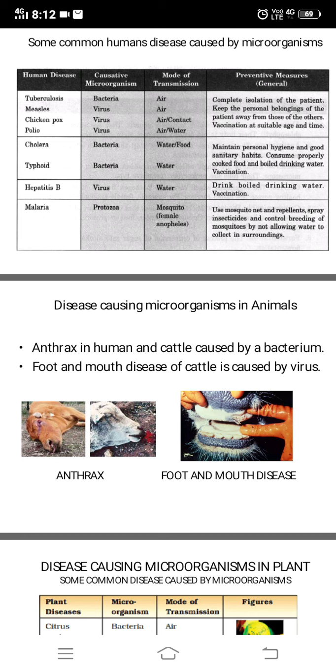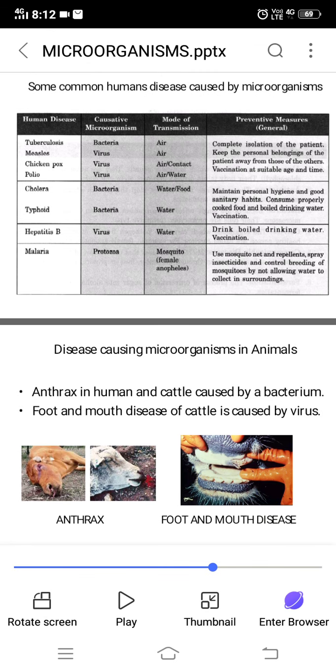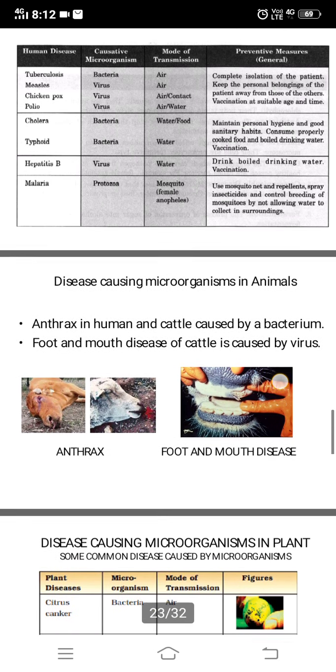Now, let's see the diseases that are caused in animals. Anthrax in humans and cattle is caused by a bacterium. In 7th standard, you have heard about anthrax, when the people who do the shearing of sheep get anthrax. Foot and mouth disease of cattle is also caused by a virus. You can see the picture there.